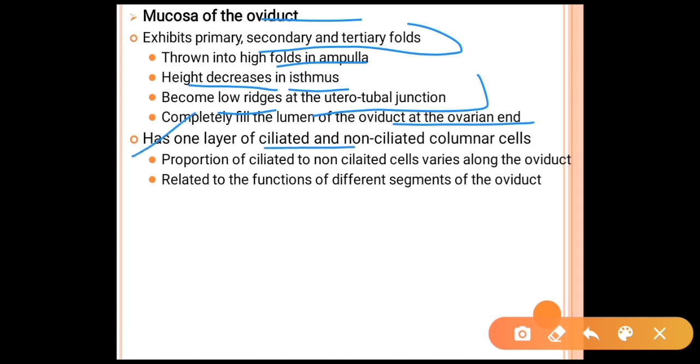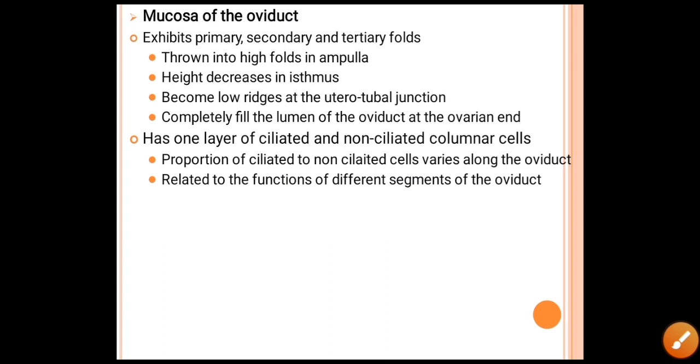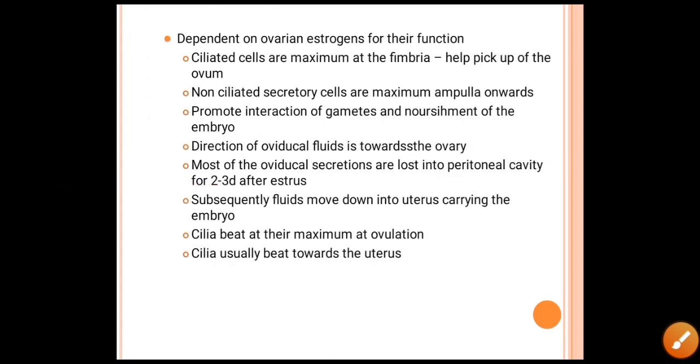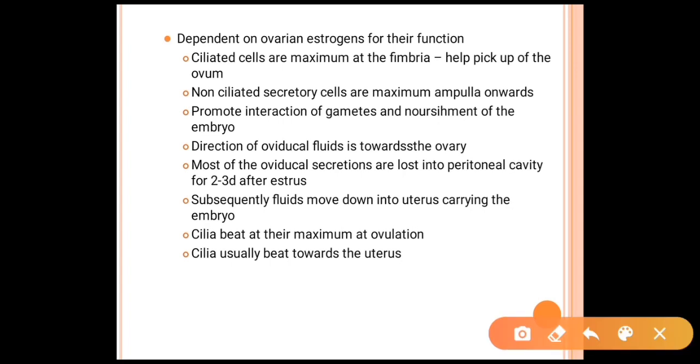It has one layer of ciliated and non-ciliated columnar cells. The proportion of ciliated to non-ciliated cells varies among the different segments of the oviduct and is related to their function. They are dependent on ovarian estrogens for their formation.